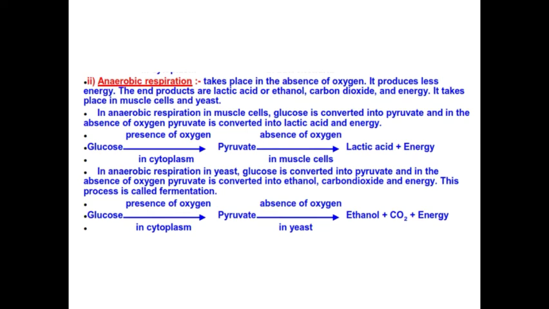The next step is the same anaerobic respiration in the absence or lack of oxygen. This process is happening in the fermenter. That is, when we introduce yeast in a fermenter, we get the conversion of pyruvate to ethanol plus carbon dioxide plus energy. So this is happening in the yeast, and the process of production of ethanol is called fermentation.